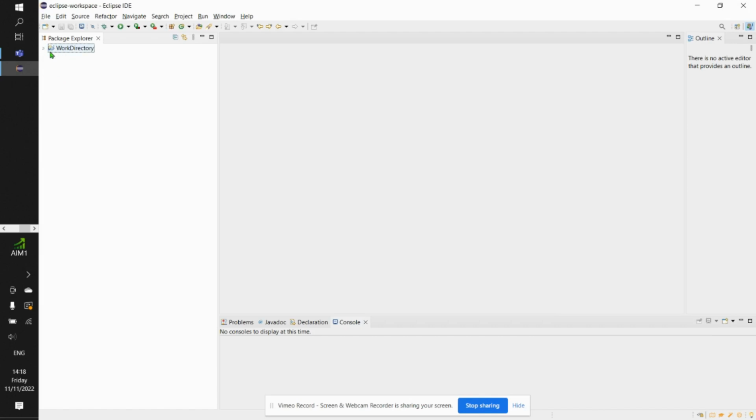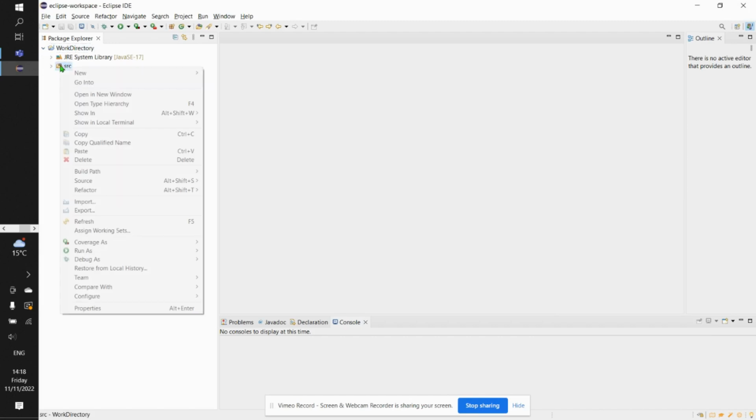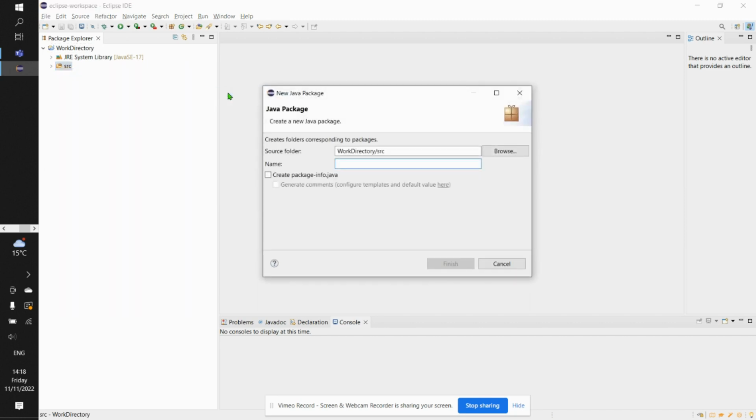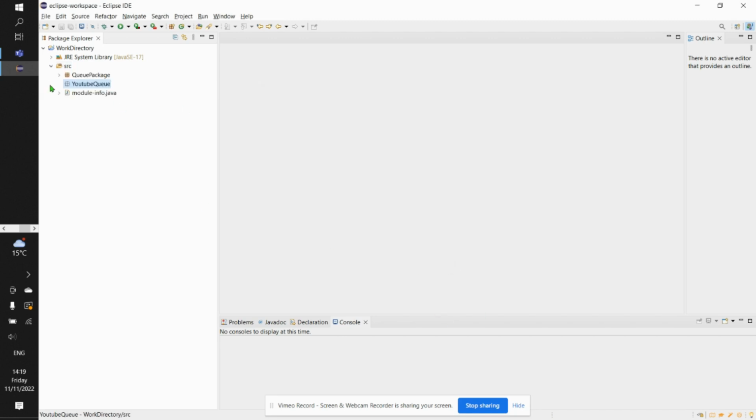So to come implement queue now, guys, I go just come inside this work directory folder wey dey here. Then I go just expand this folder. Then inside this SRC folder here, I go just right click on the SRC folder, come create a package. Then I go just call this package queue. I go just call am YouTube queue. Right? Then I go just hit finish here. So inside this folder, as you see, I go just right click.